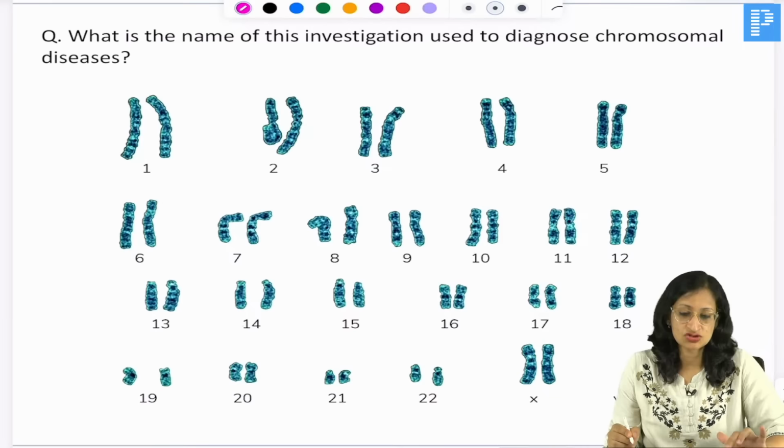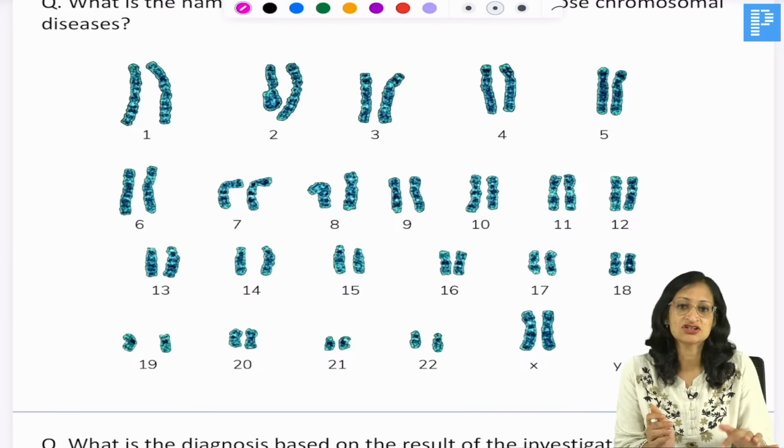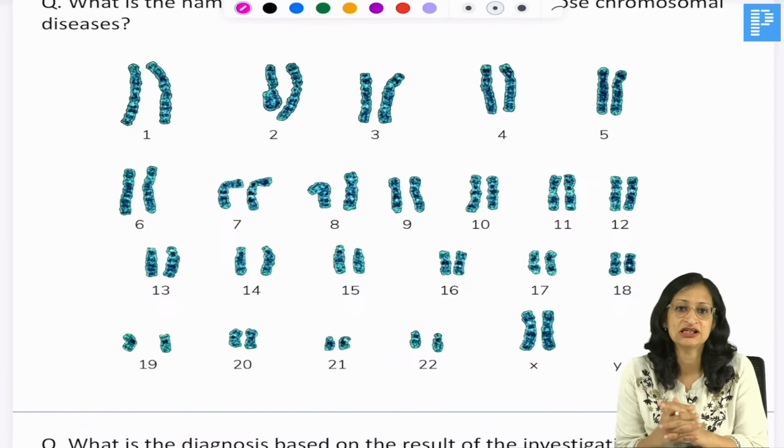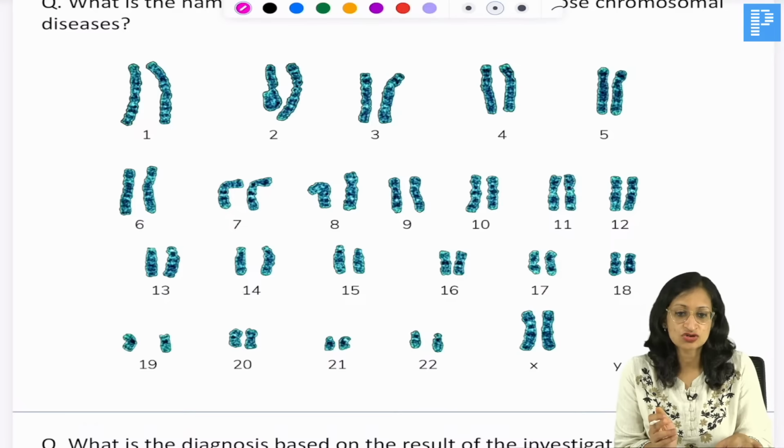What do you see here? So first tell me, what is the name of this investigation where you can see all the chromosomes neatly arranged?